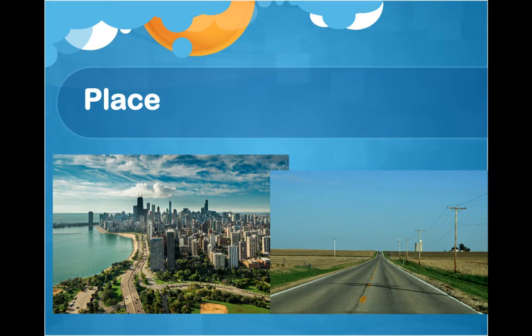Now, what's the difference between the two? They're both located in the state of Illinois, but there's obviously some differences. Chicago is a very crowded place. The countryside that you see here is obviously not a crowded place. What place is, is the description of a location. It tells us what a location is like. That is the primary difference. Place describes a location. It tells us what a specific spot on planet Earth is like.